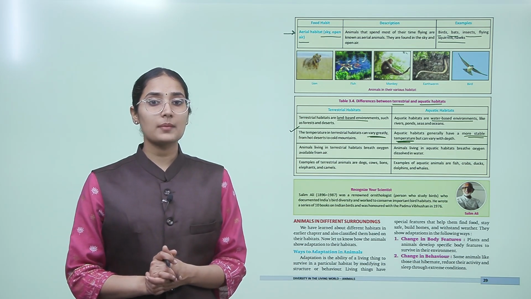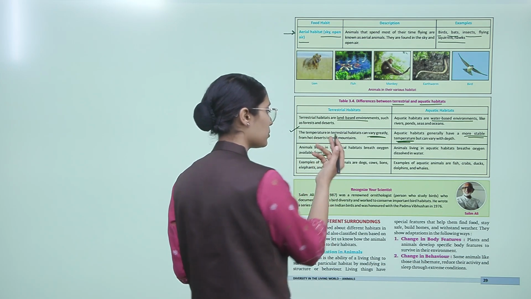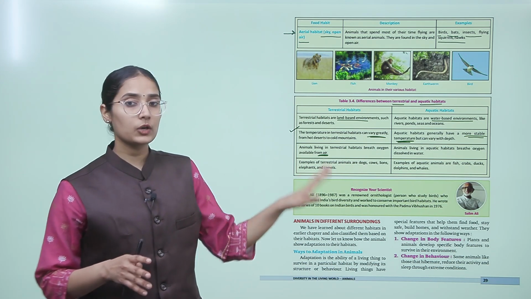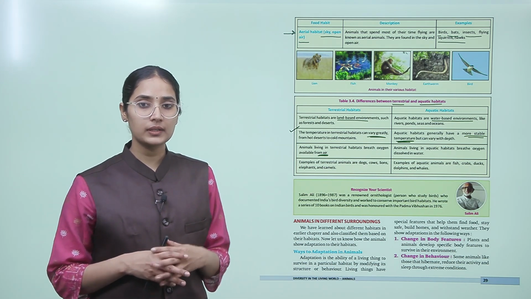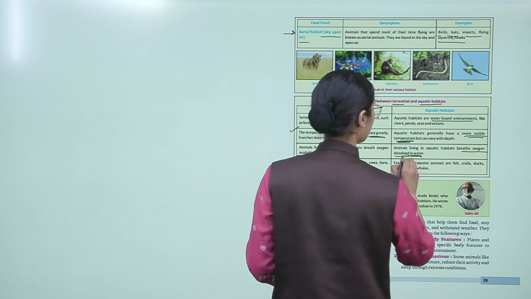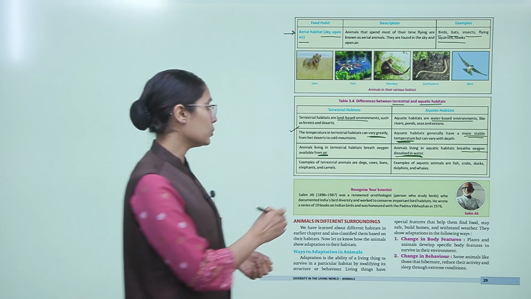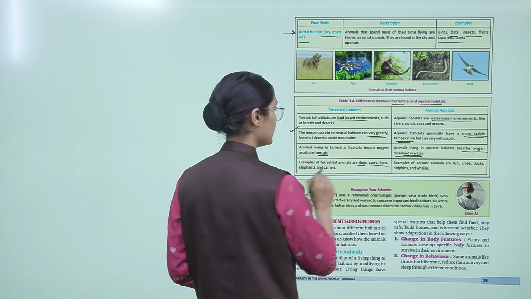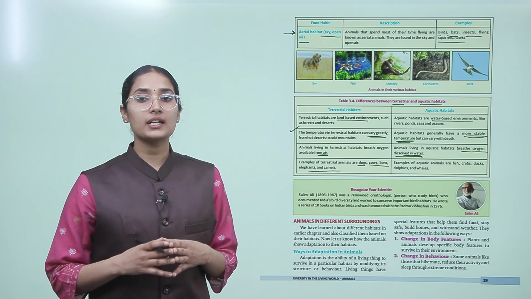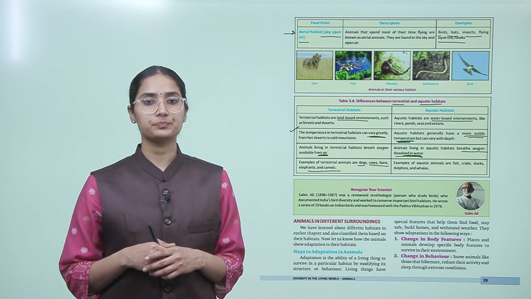Animals in terrestrial habitats breathe oxygen available from the air, okay. Since it is talking about the land, the oxygen is taken from the air, but in the aquatic habitat animals live in the water and they breathe oxygen dissolved in the water. So, terrestrial animals include dogs, cows, lion, elephant and camels, whereas aquatic animals are fish, crabs, ducks, dolphins and whales.